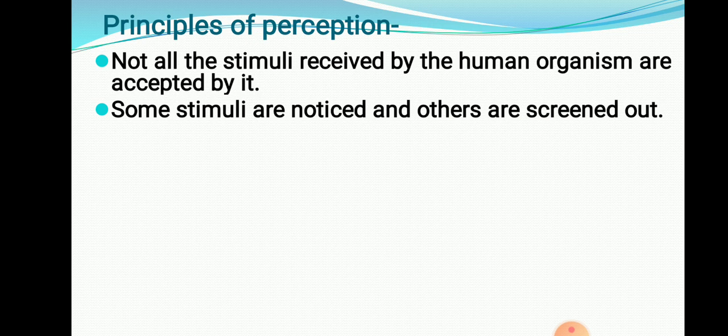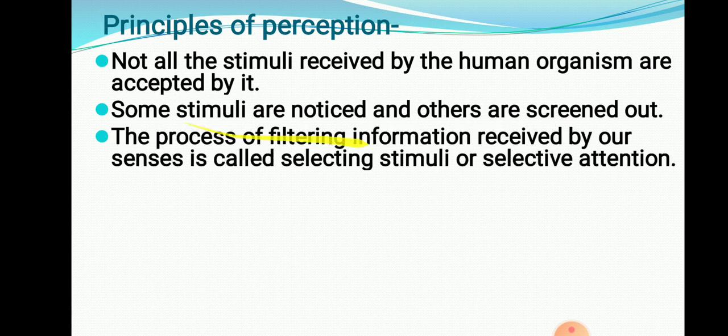Out of those 100 messages, you might focus on only 10 messages, and the rest you are going to neglect, screen out. This process of filtering information received by our senses is called selective stimuli or selective attention. Receiving 100 messages, out of that only 10 messages you are going to see, you are going to accept. That process is called filtering information, which is nothing but selecting stimuli or selective attention.